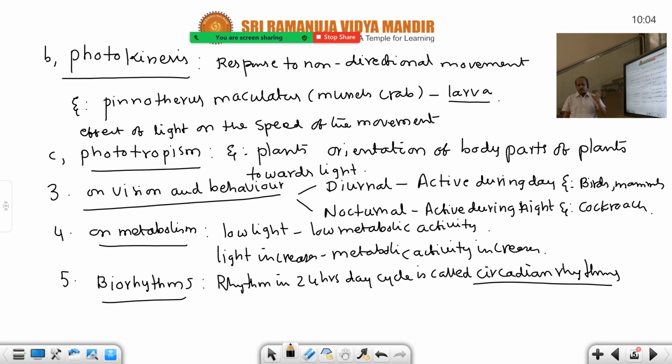For example, you take the cocks. Cocks means kodipunju, like that we say in Telugu. They always produce crowing sounds during the early hours of the day. In our villages they say the cock has crowed. So in villages only this is experienced.